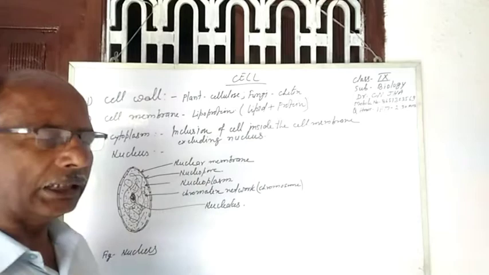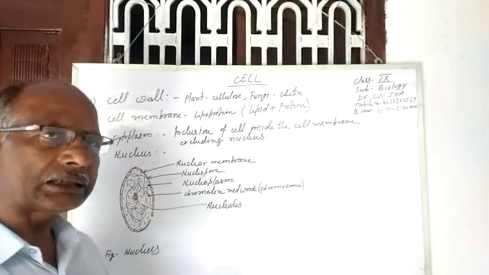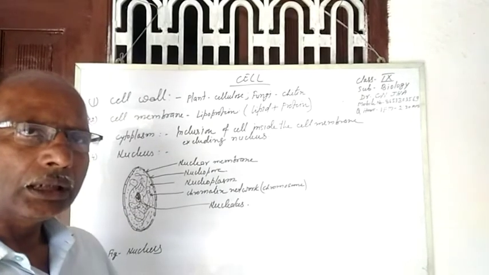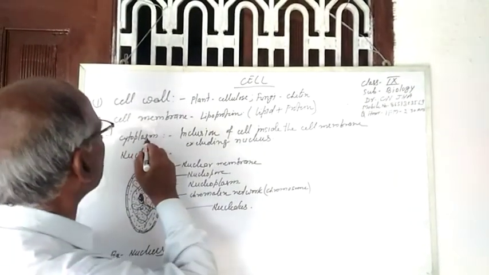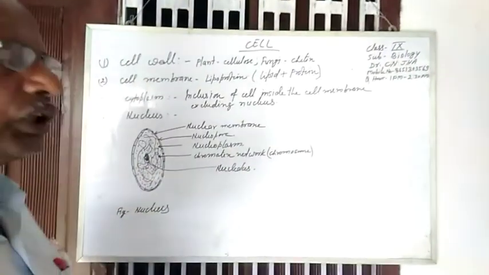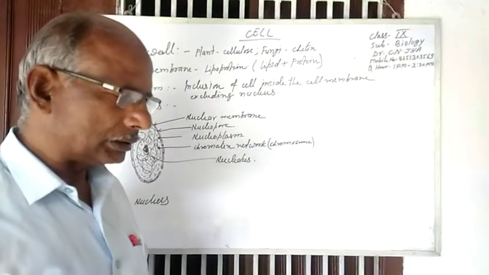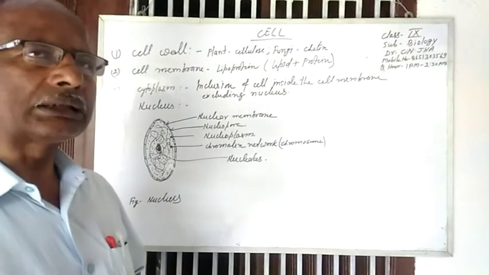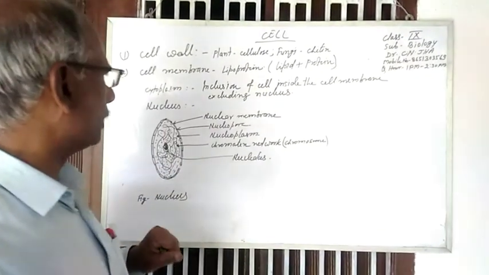Cell membrane is a membrane-like structure which covers all the inclusions of the cell, but cytoplasm is a liquid-like structure. It is colloidal in nature. It gives support to all the cell organelles which float in the cytoplasm.